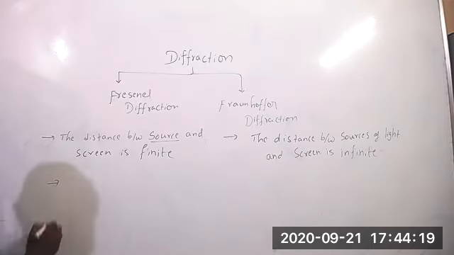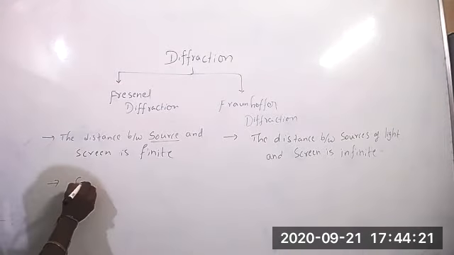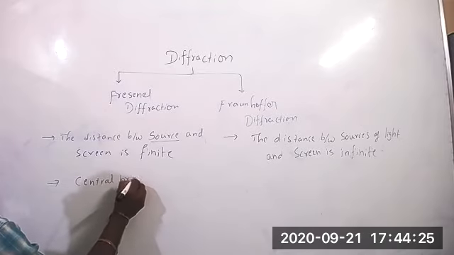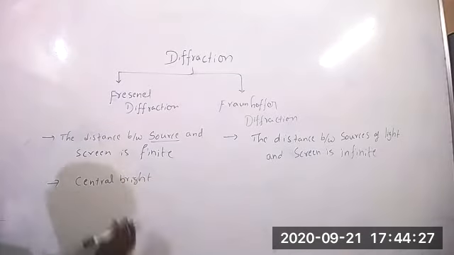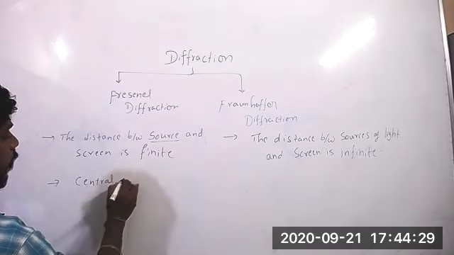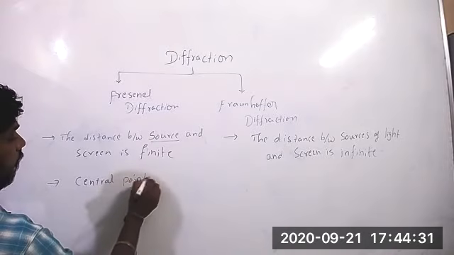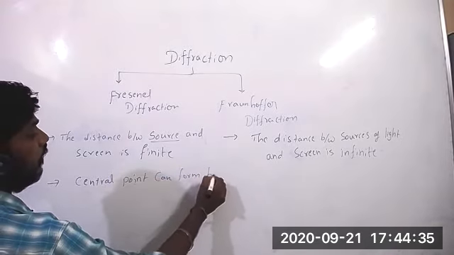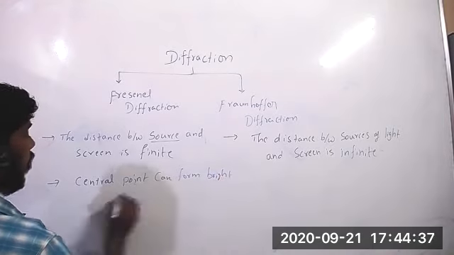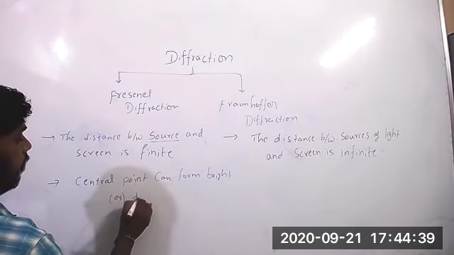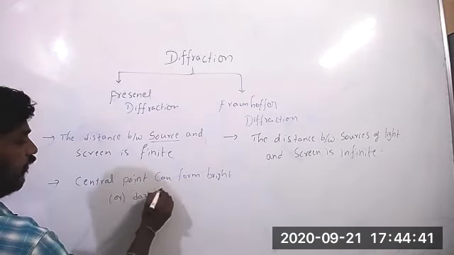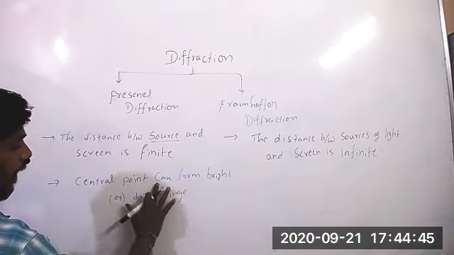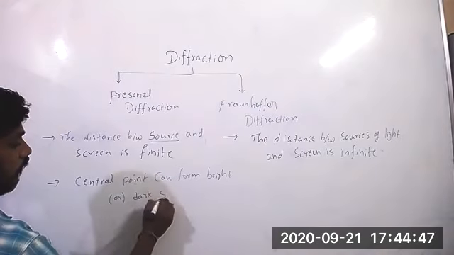Here what will happen means central bright spot. Central point can form bright or dark fringe, or dark band, a dark spot.